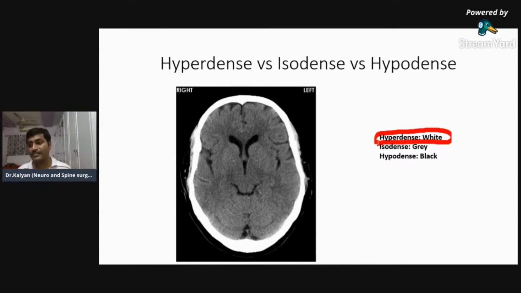Suppose I take air or fat. Does it appear white or black in an X-ray? Bone appears white in both the bone window and also the brain window. Yes, HU units nearly 1000. We will come to HU units later on. So what is the color of fat in an X-ray lumbosacral spine?